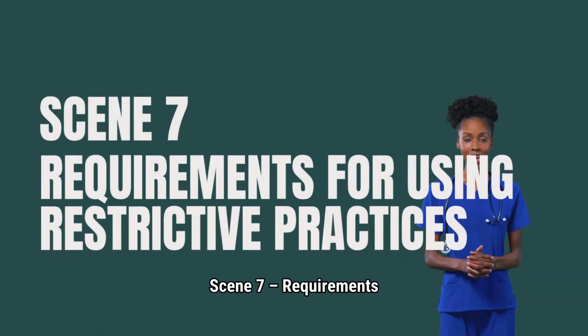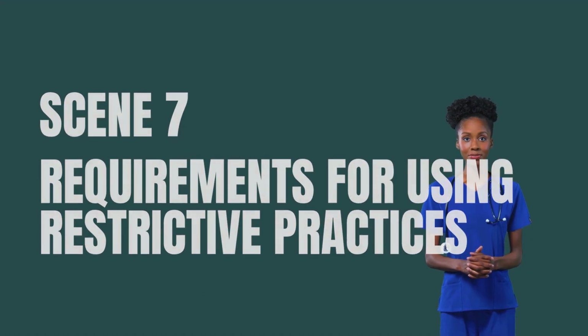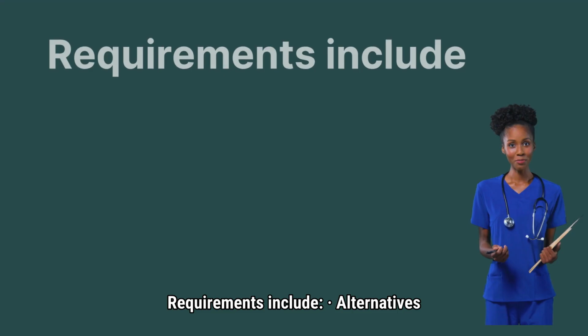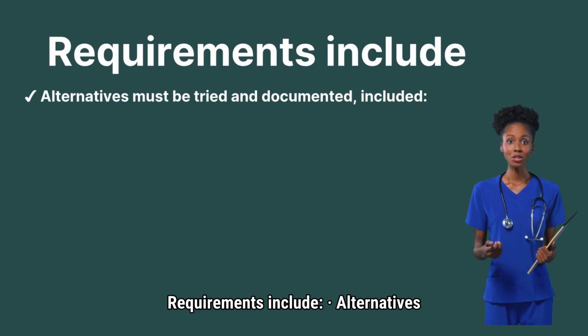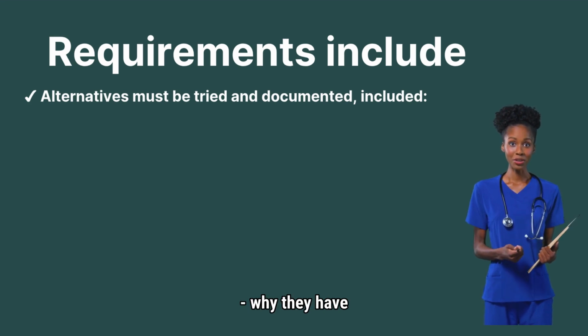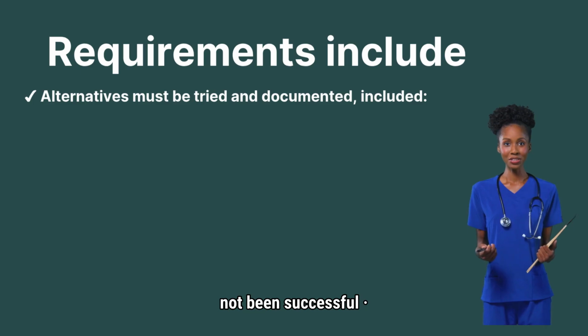Scene 7, Requirements for using restrictive practices. The use of restrictive practices is highly regulated. Requirements include: alternatives must be tried and documented, including restrictive practices considered and used, and why they have not been successful.